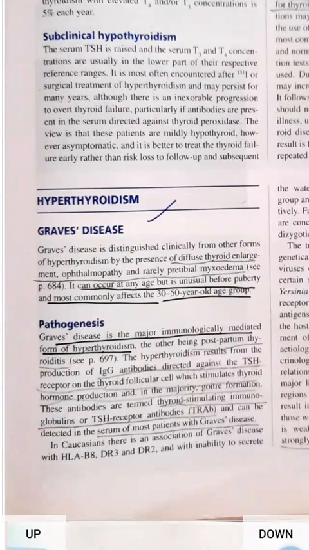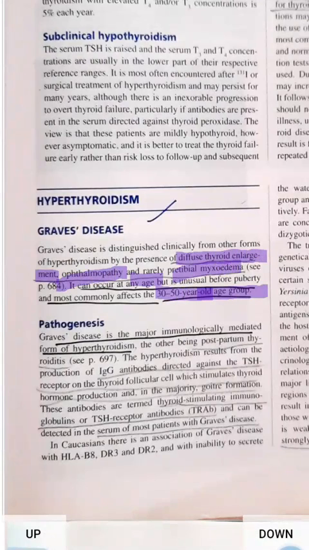In primary thyrotoxicosis we can see CNS symptoms, and severe symptoms are prominent in secondary thyrotoxicosis. Graves' disease is diffuse toxic goiter with diffuse thyroid enlargement, ophthalmopathy, and rarely pretibial myxedema. It can occur at any age, is unusual before puberty, and mostly affects the 30 to 50 age group.